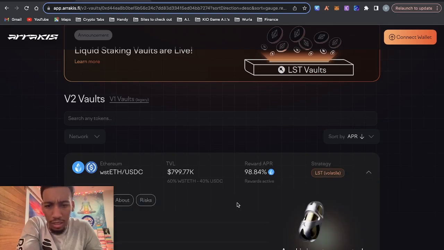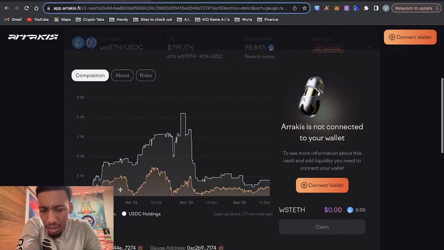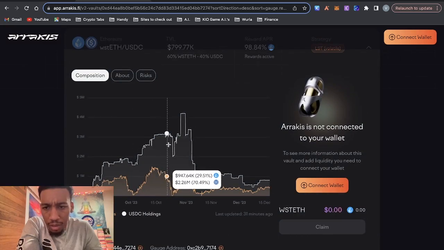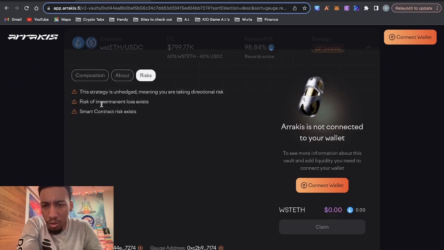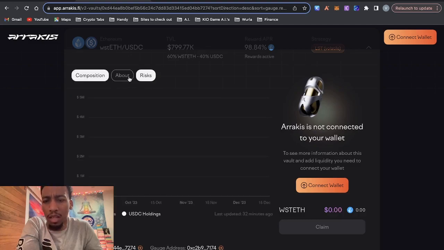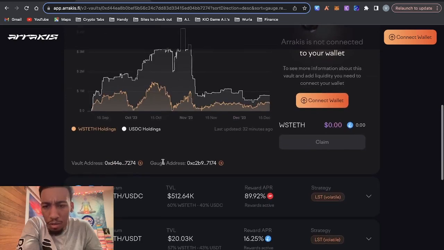So when I click on this, you can look at the composition. You can look at how they've been rebalancing it and whatnot, it seems like. You can look at the about, and then you can look at the risk. So smart contract and permanent loss. The strategy is unhedged, meaning you're taking directional risk. Okay, I don't see anything regarding performance.